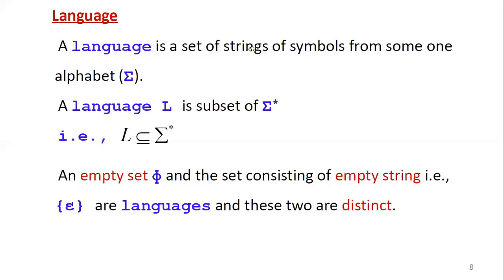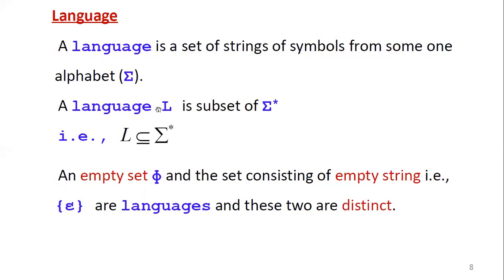So what does a string contain? A set of symbols. Then where can you derive the symbols from? From the alphabet. Now you can see here alphabet is included, symbol is included, string is included in the definition of language. So finally, a language is a set of strings of symbols from some one alphabet, that is sigma.